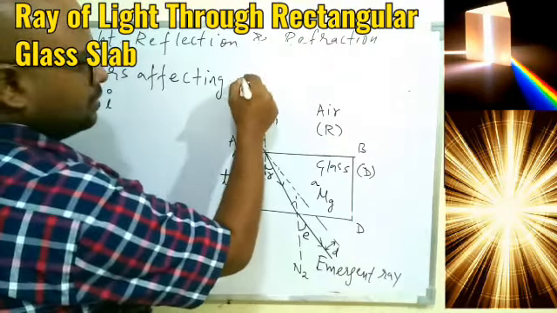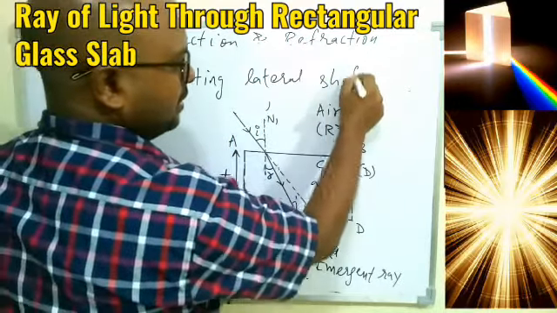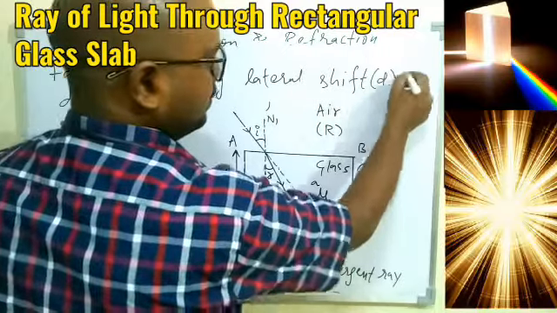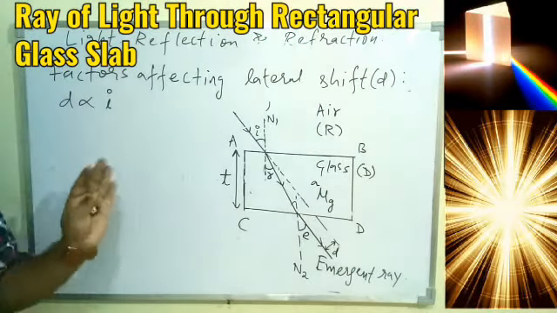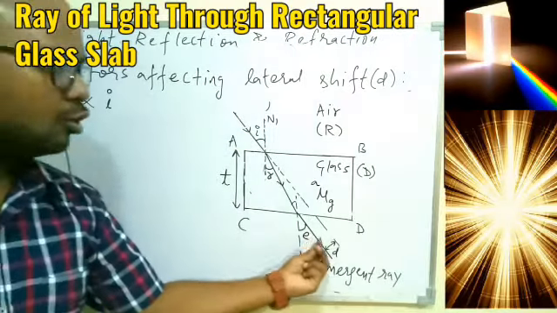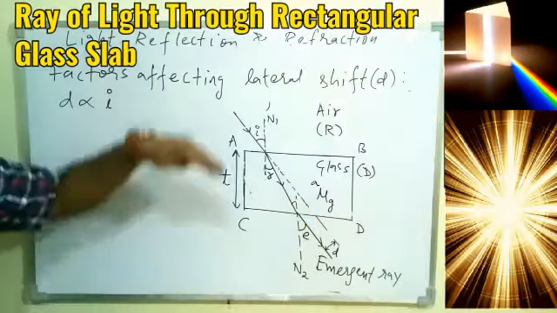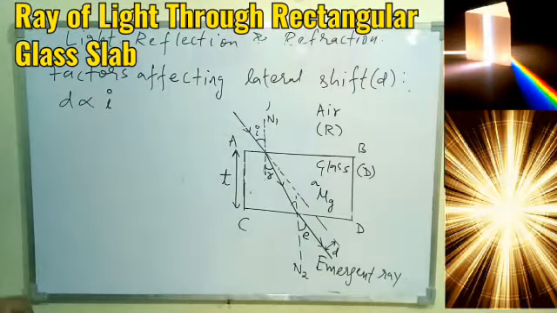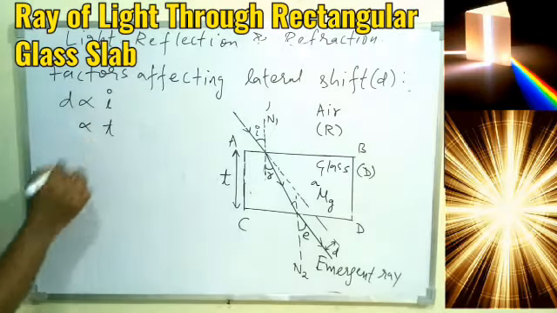So, factors affecting lateral shift, that is D. The very first factor is the angle of incidence, and it is directly proportional. It means the more the angle of incidence, the more the gap between the emergent ray and the incident ray.